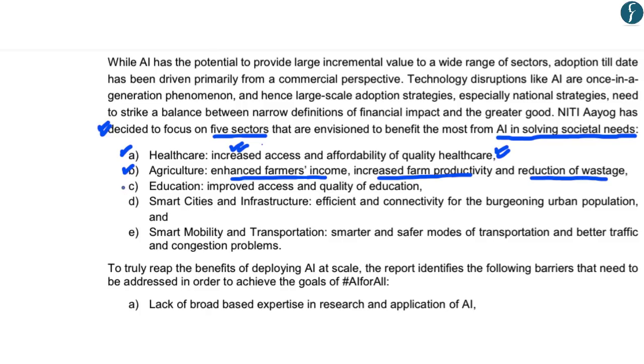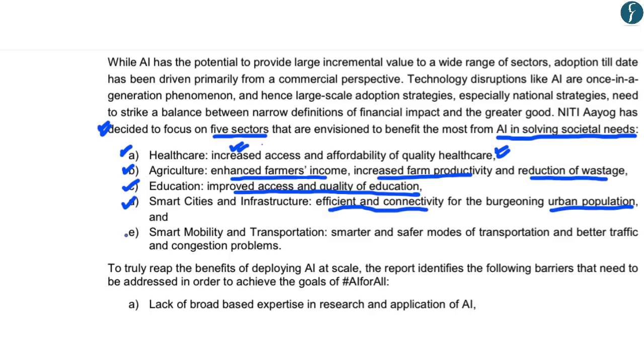The third priority sector would be education, wherein artificial intelligence is intended to improve access and quality of education. The fourth priority sector would be smart cities and infrastructure, wherein through artificial intelligence, NITI Aayog intends to improve efficiency and connectivity in urban cities.